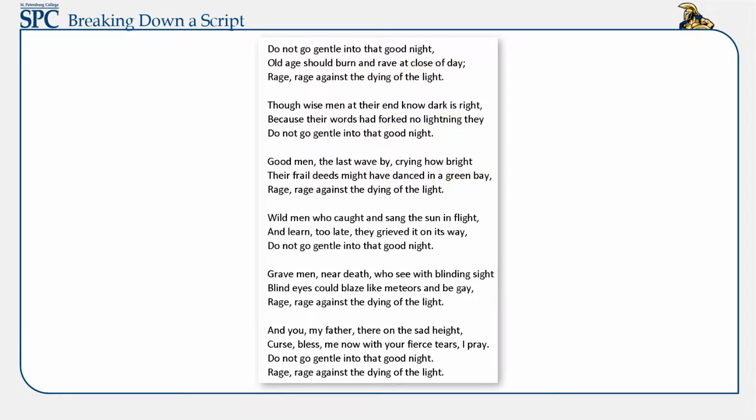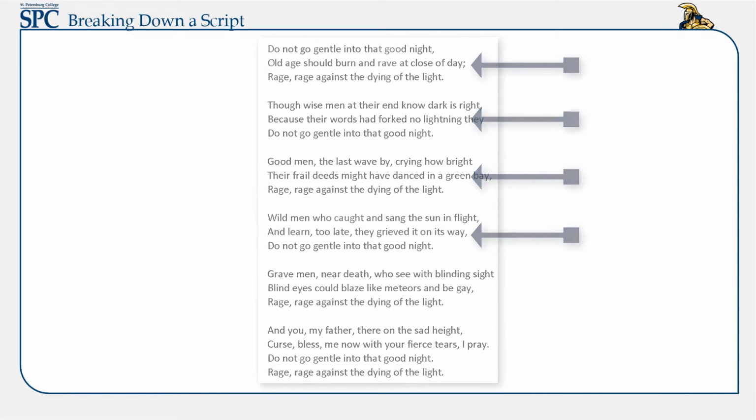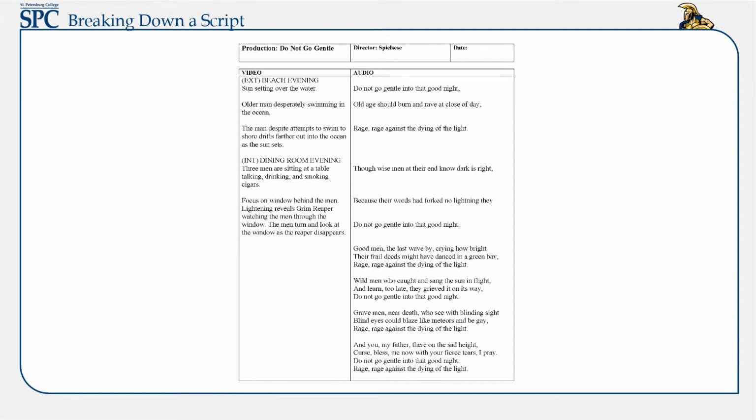Look for changes or transitions in the poem. Notice how this poem is already broken down into stanzas or verses. These could easily become natural breaking points for your script breakdown. Next, we will work with the 2-column script.